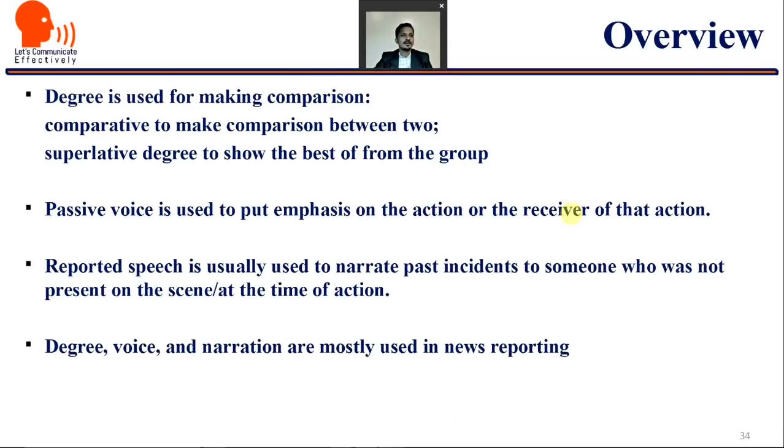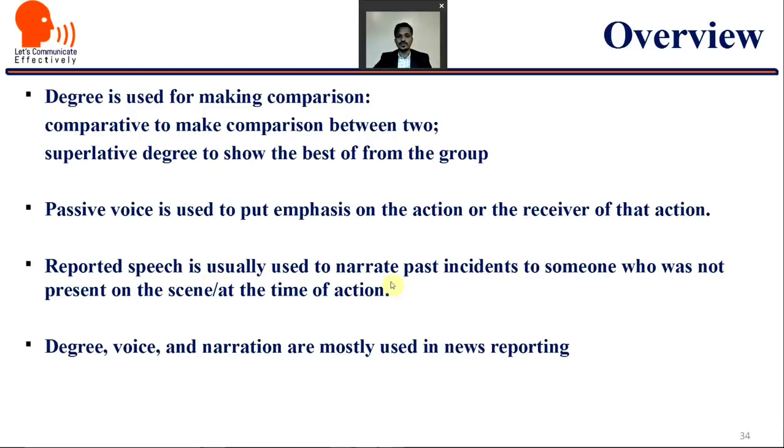At the end, let me conclude by giving you some important views. Degree is used for making comparison: comparative to compare between two, and superlative degree to show the best from the group. Passive voice is used to put emphasis on the action or the receiver of that action.